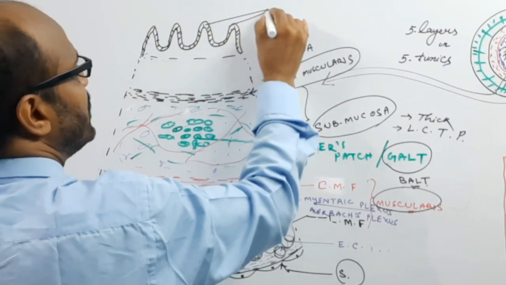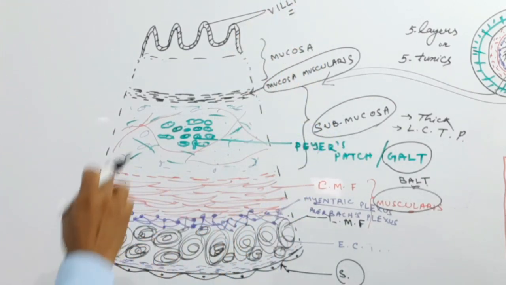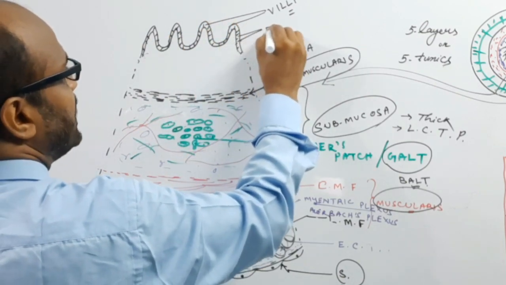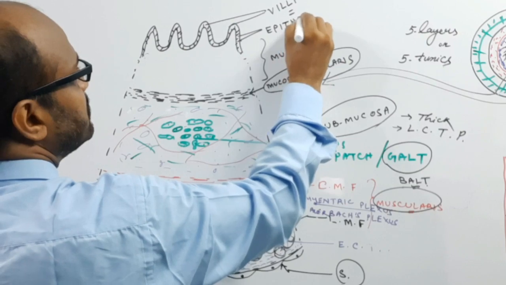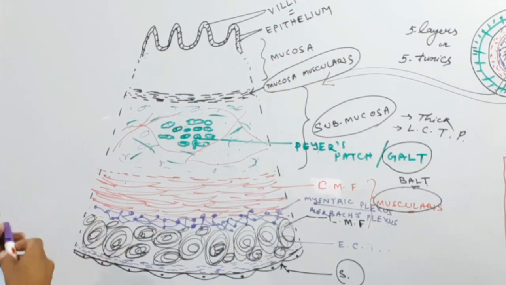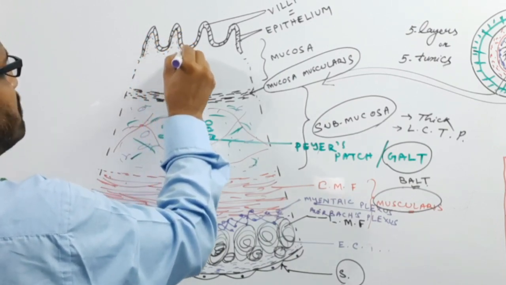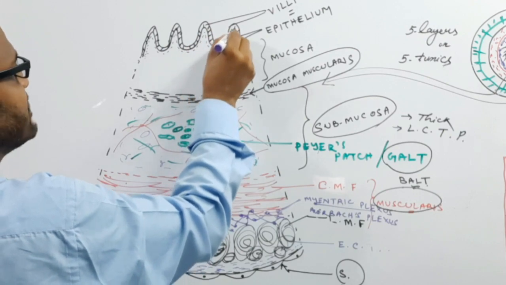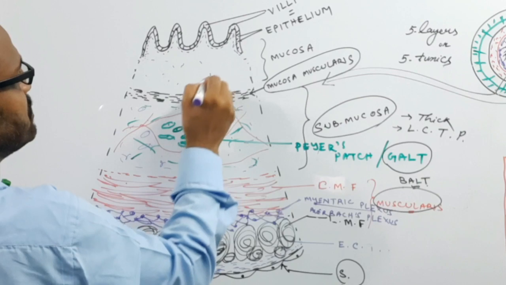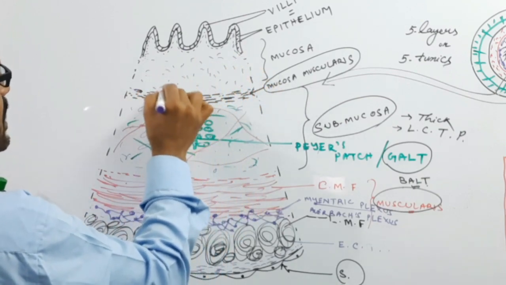These villi increase the absorptive surface and are composed of epithelium. Below the epithelial layer, there is the basement membrane, and below the basement membrane, this portion is known as the lamina propria.